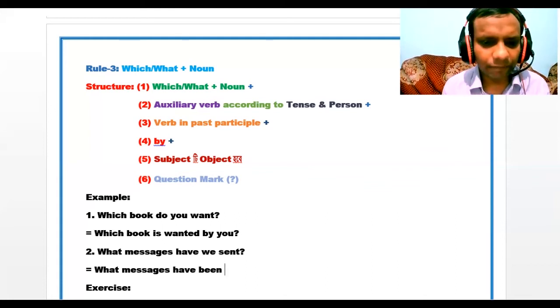So what messages have been? Then verb in past participle. Then by. Then the object of we will be us. So what messages have been sent by us?